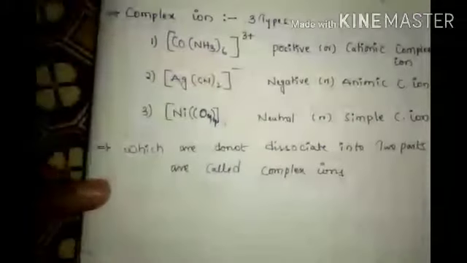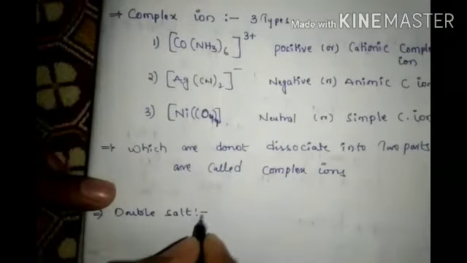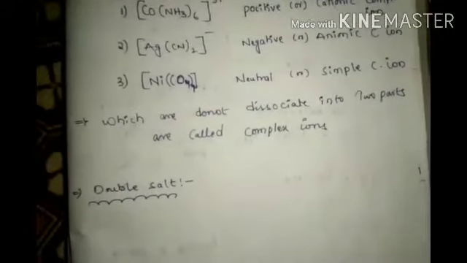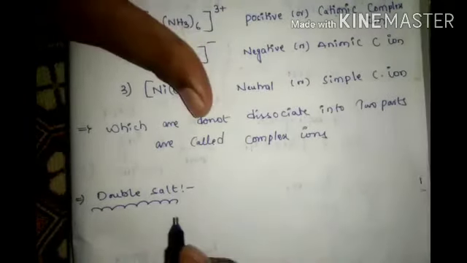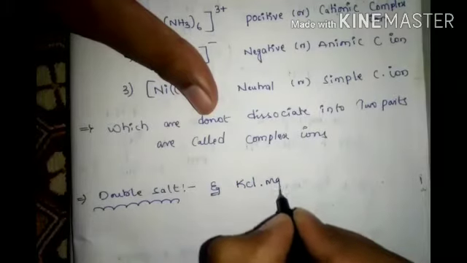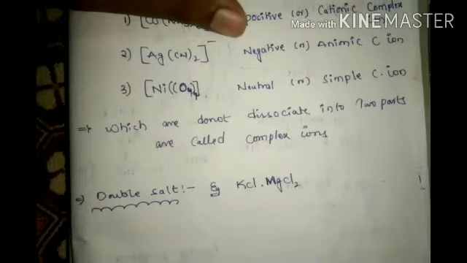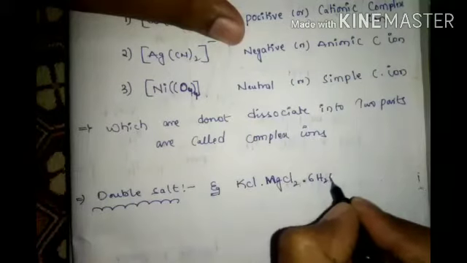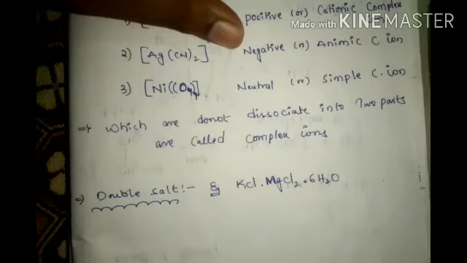Next, the second word is double salt. This double salt means two different kinds of metals form a salt. Examples: KCl.MgCl2.6H2O, carnallite.